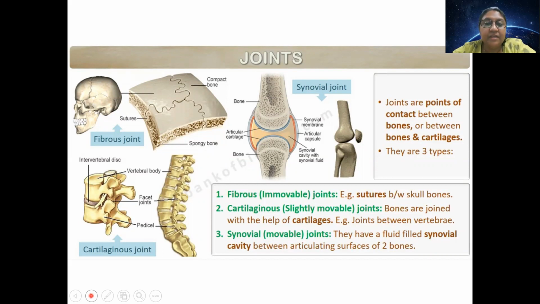Okay. So now we will talk about the joints. Different joints are there in our body because we are not a rigid structure like a wall which doesn't move. Our body is flexible. So the joints can be immovable joints, for example, sutures. What are sutures? If you look into our skull bone, it has ridges like this.